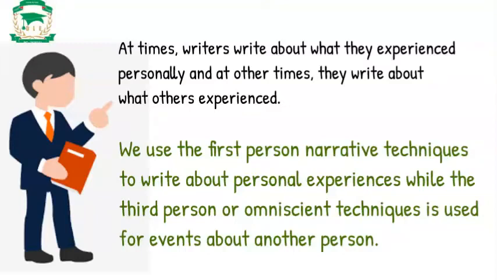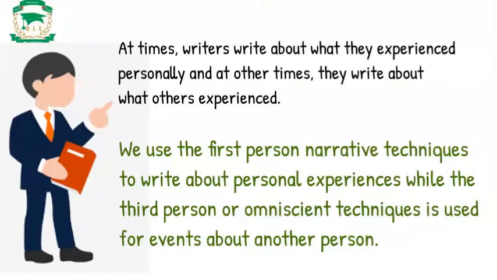However, at times a writer can write about another person or thing. In this situation, the writer may employ what is known as the third person narrative technique, or what is called the omniscient narrative technique. The third person is when we use the third person pronouns as in he, she, it, they, theirs, his, hers. We use these pronouns to show that the events we are talking about actually happened to another person or thing.